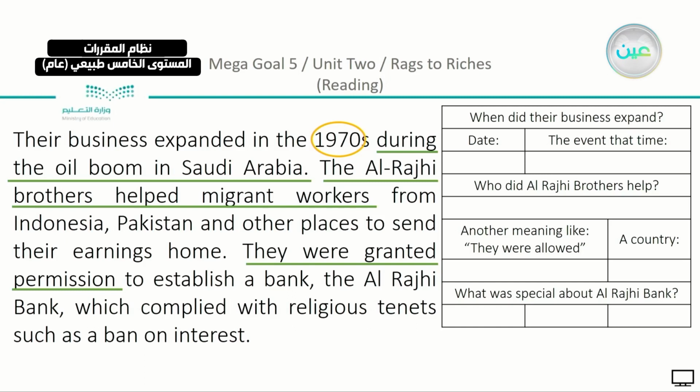A country, we have here actually 3 countries. We have, of course, Saudi Arabia and 2 more countries. You can see that we have here Indonesia and Pakistan.